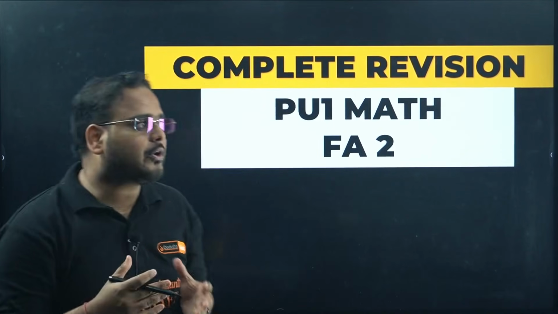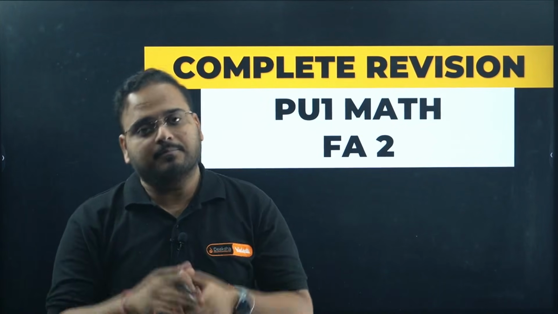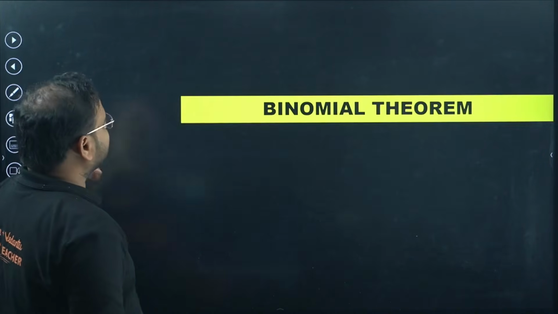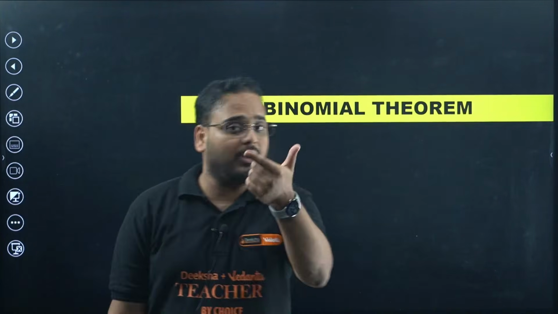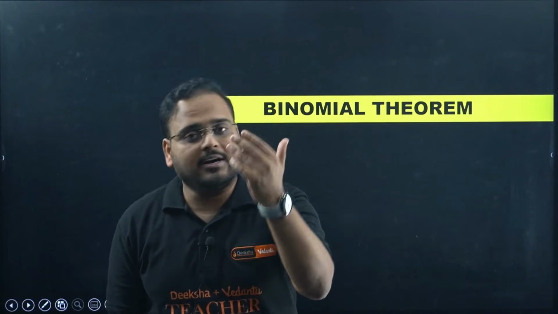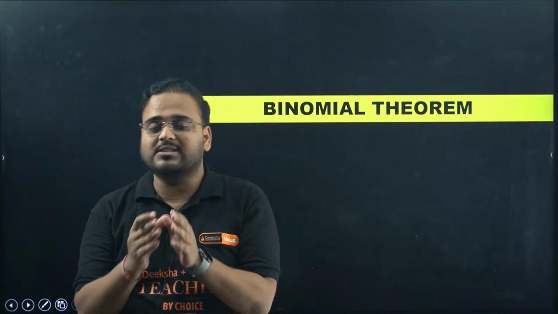So what chapters have I brought today? All the syllabus which is there for your FA2 portions in maths. First will be your binomial theorem, then you have sequences and series, then conic section, then introduction to 3D and limits and derivative. Okay, so these are the chapters I'm going to discuss today.